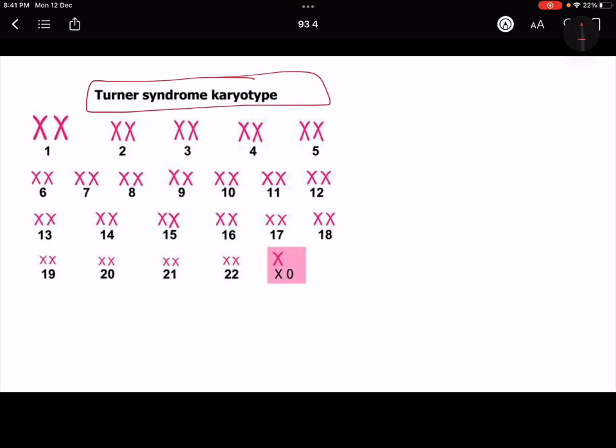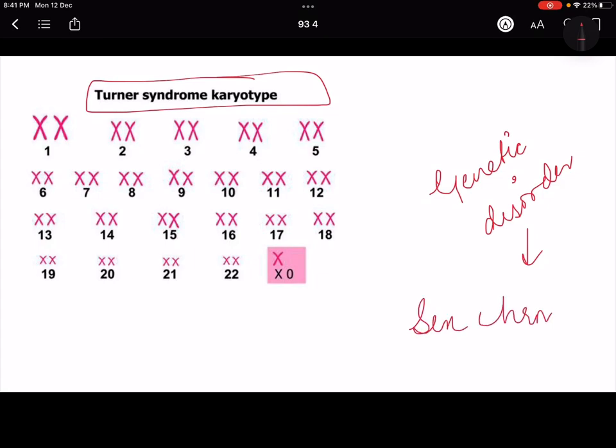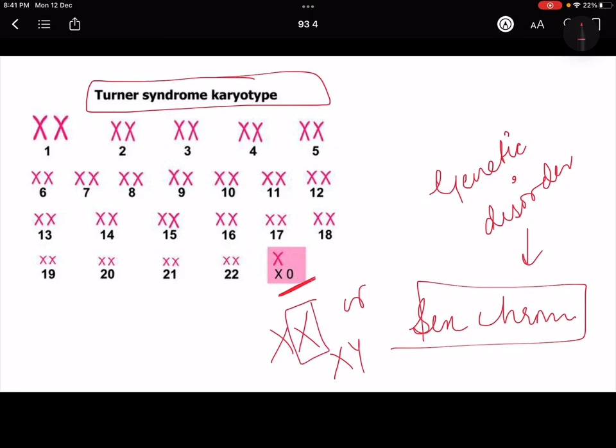This is also, you can say, a genetic disorder which occurs when there is a change in the number of the chromosomes, and in the sex chromosome there is one chromosome missing. ठीक है? So you can see it should have been either XX or XY, but it is X and 0. That means एक X, either one X or one Y is missing in this case.